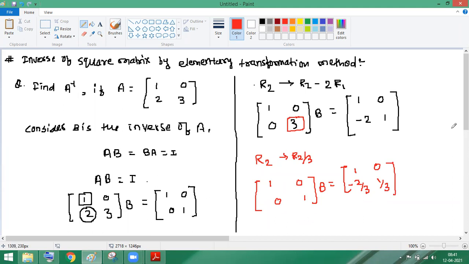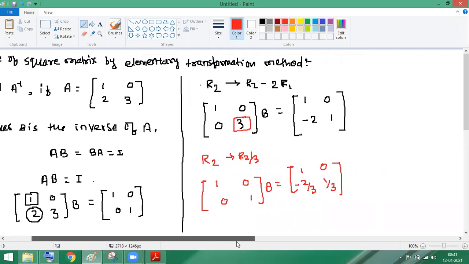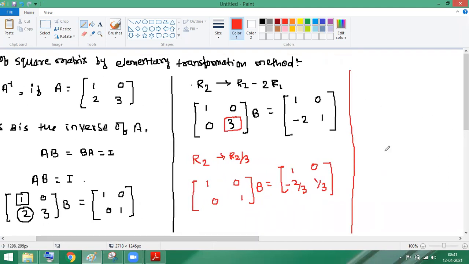Now can we say that this is the identity matrix? This part. So this is the identity matrix into B is equal to, you will get here the 1, 0, minus 2 by 3 and the 1 by 3. Okay, IB is equal to what? B. So B is basically, we will get here 1, 0, minus 2 by 3 and the 1 by 3.